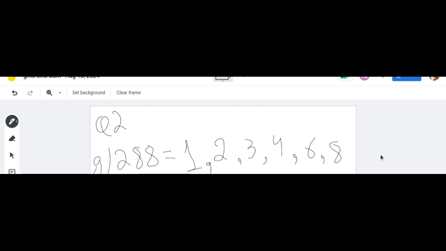So when we multiply, then we have to multiply 2 with which number? 2 with 144. Now 2 multiplied with 144, the answer is 288. Okay, when we multiply 96 with 3, the answer is 288.